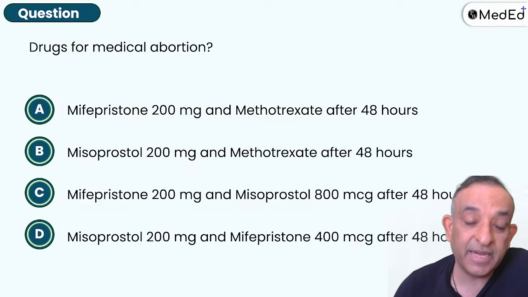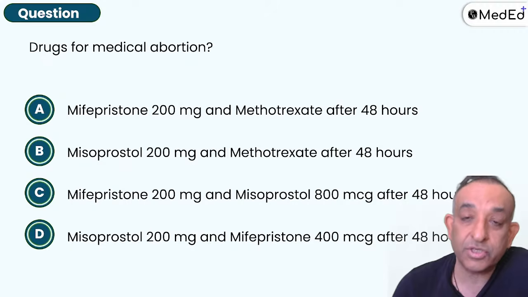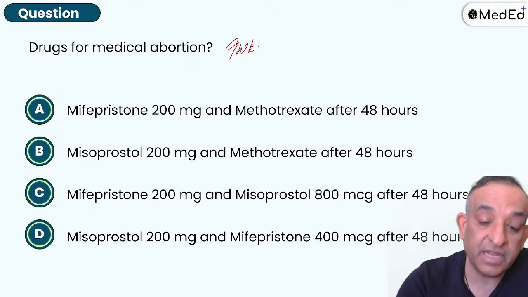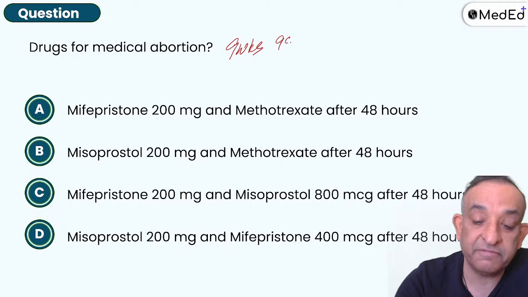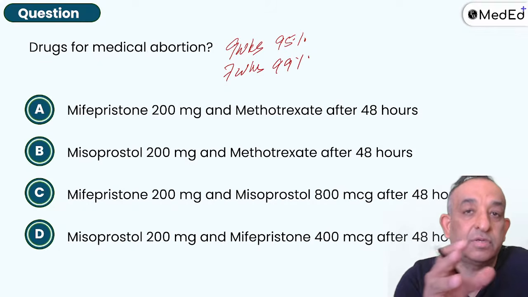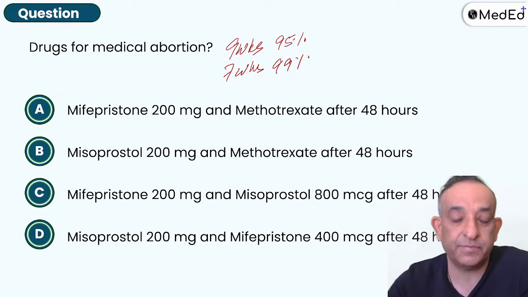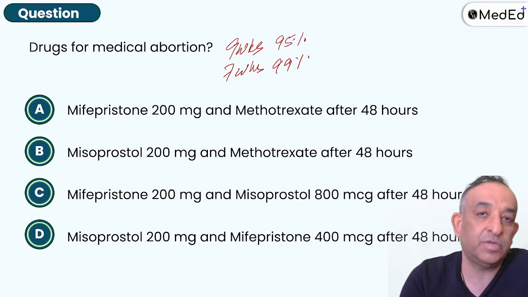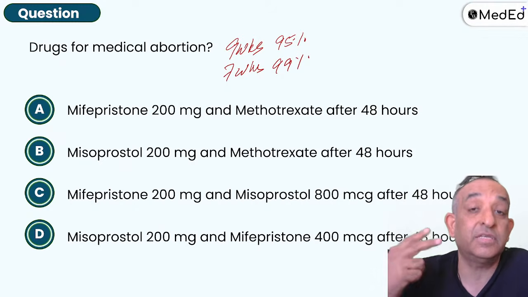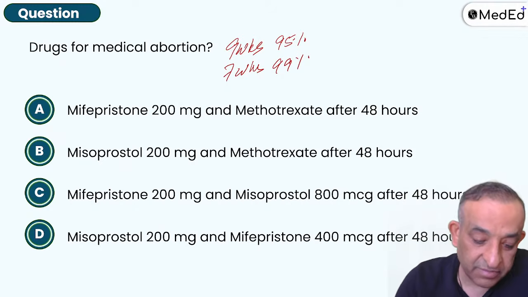Drug for medical abortion. When we do it, it is done till 9 weeks. If you do it till 9 weeks, it is going to be 95% successful. If you do it till 7 weeks, it is going to be 99% successful. When you give mifepristone, it's going to kill the fetus. Misoprostol is going to expel the fetus. Mifepristone is an anti-progestin. It kills. It's in milligrams, an oral tablet. These are all 200.